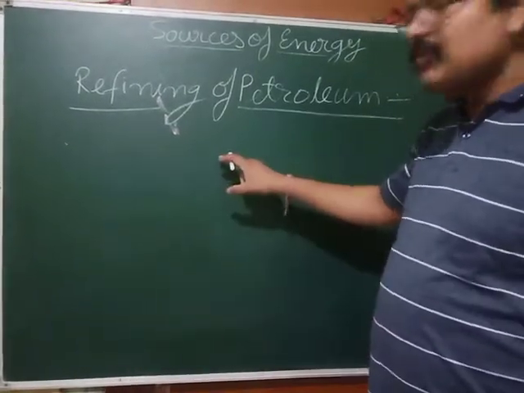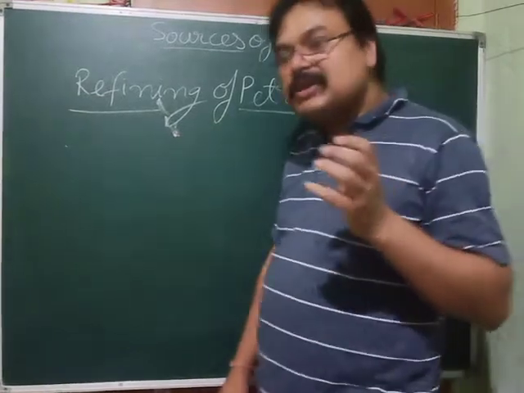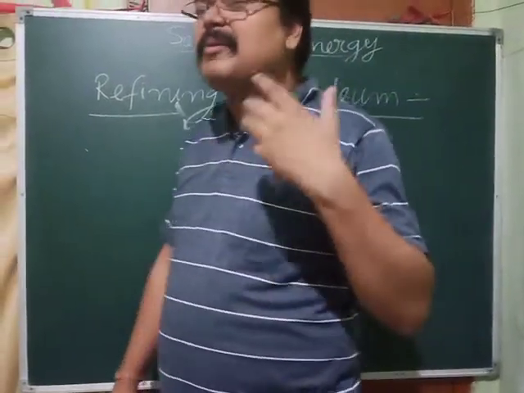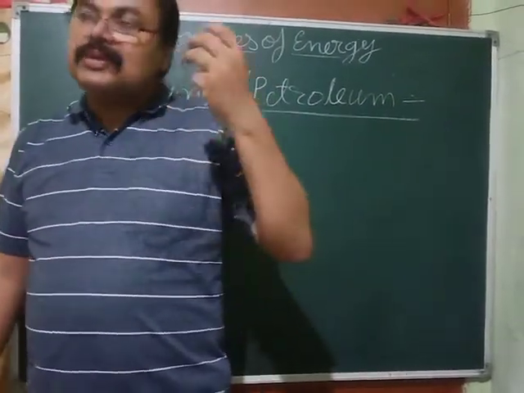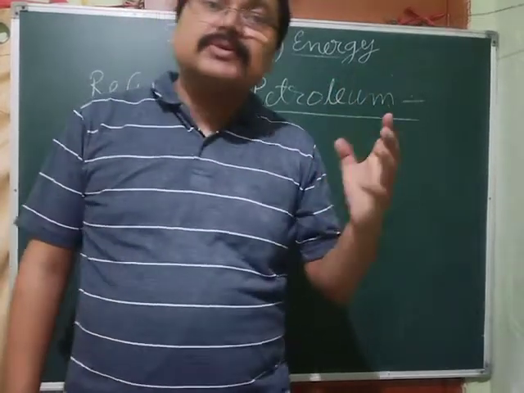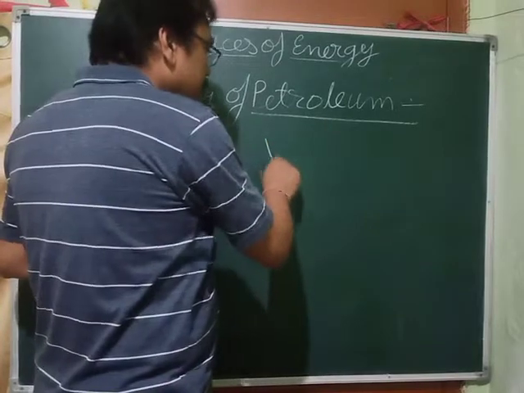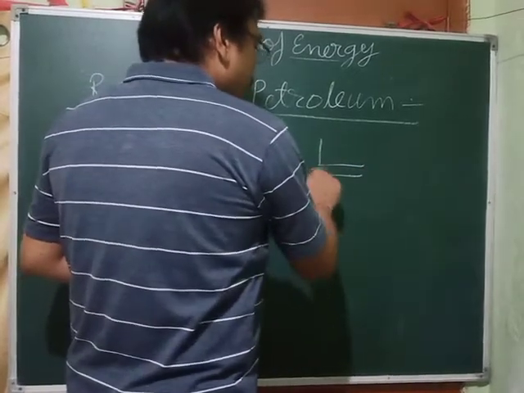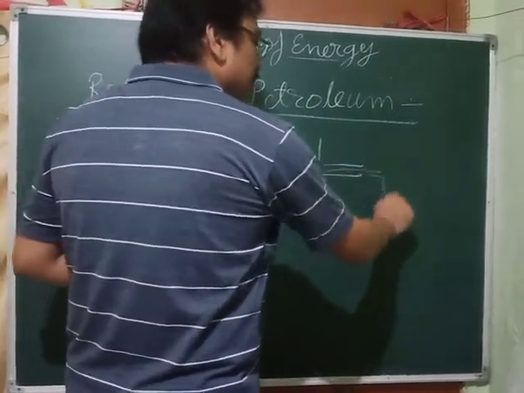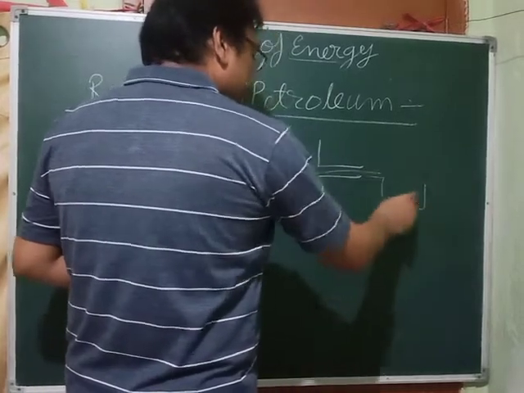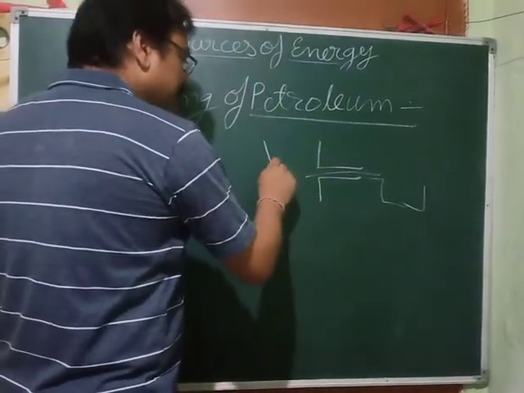First of all, the component which vaporizes faster, whose boiling point is lower, will vaporize first. A path is there in this furnace, so from here it will go and get collected over here, and the remaining will go down.